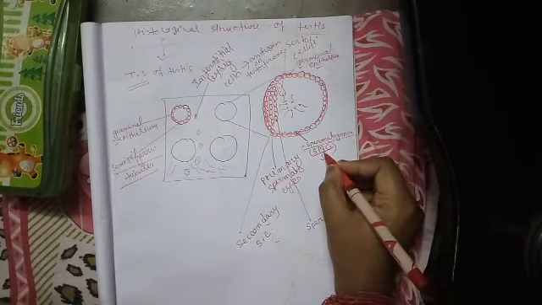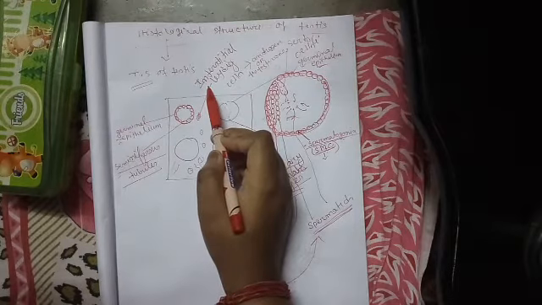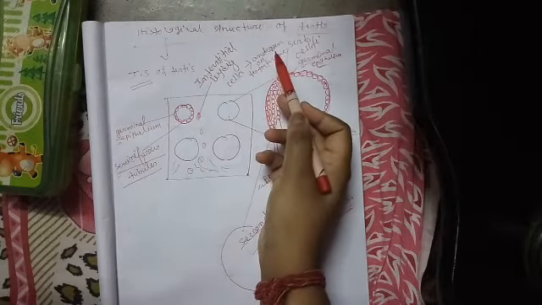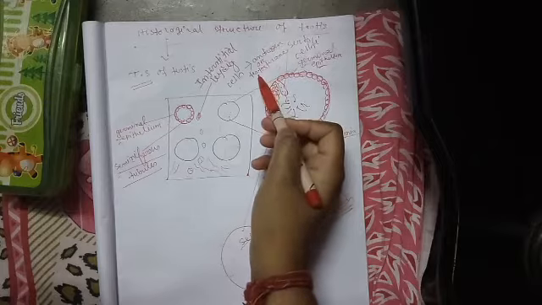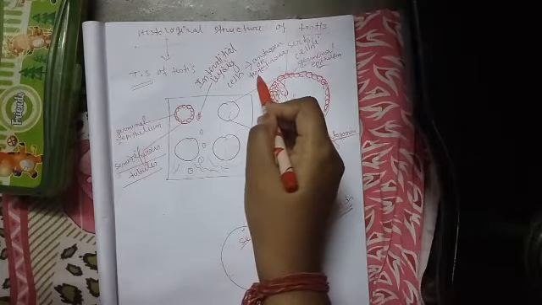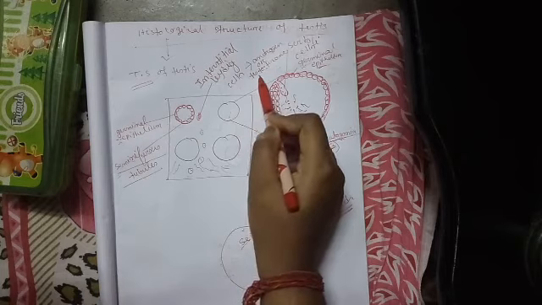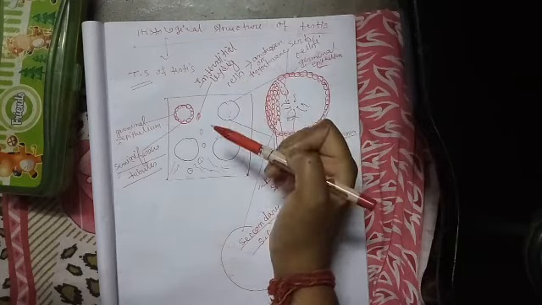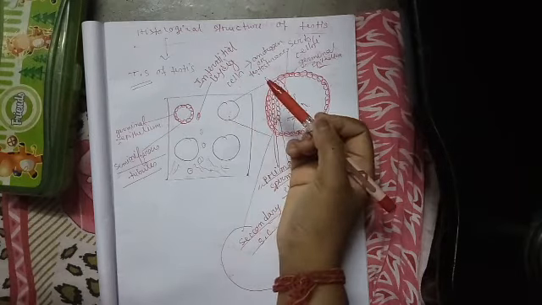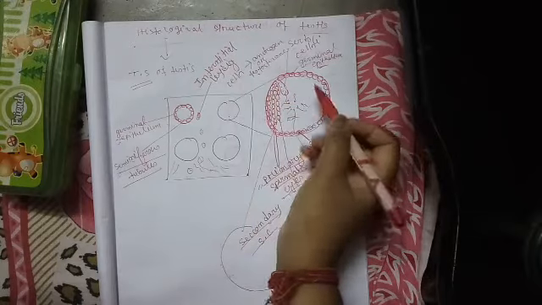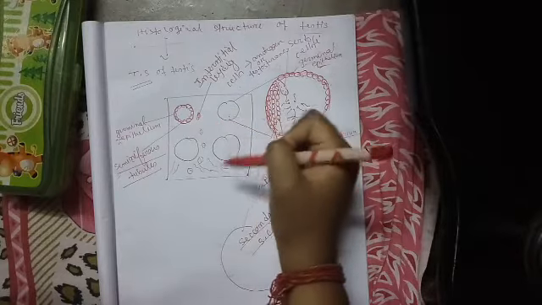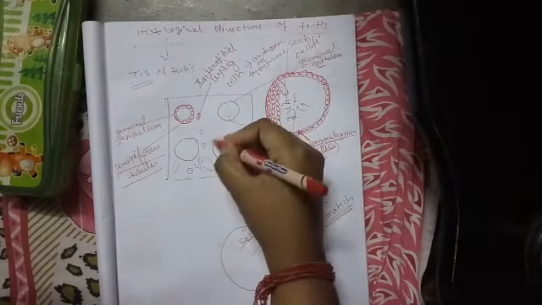So what is the function or utility of these Leydig cells or interstitial cells? They are involved in the production of androgen or testosterone. Androgen or testosterone are the main male hormones, which are secreted by the interstitial cells of the testis. And besides these interstitial cells, in between the seminiferous tubules there also lie blood capillaries like this and connective tissues.